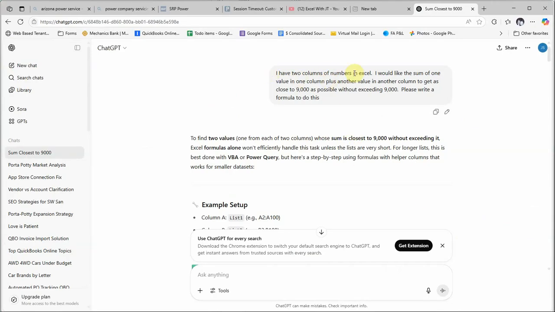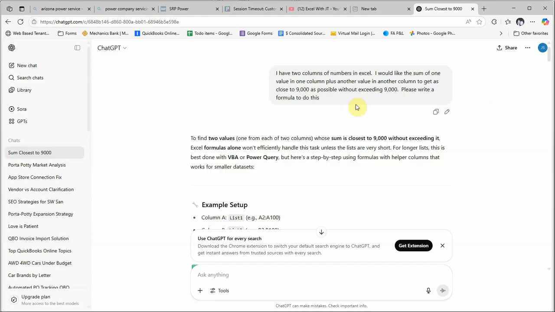I have 2 columns of numbers in Excel. I would like the sum of one value in one column plus another value in another column to get as close to 9,000 as possible without exceeding 9,000. Please write a formula to do this. Now, I didn't know if Excel had a function that could do that, so I just asked ChatGPT.